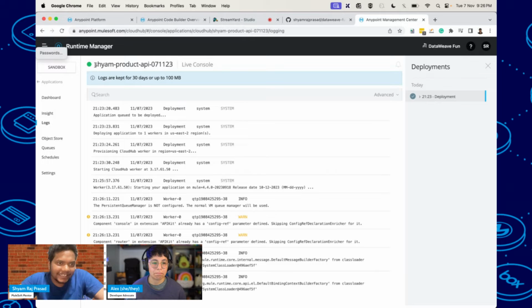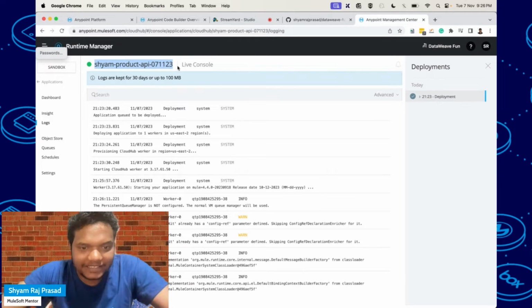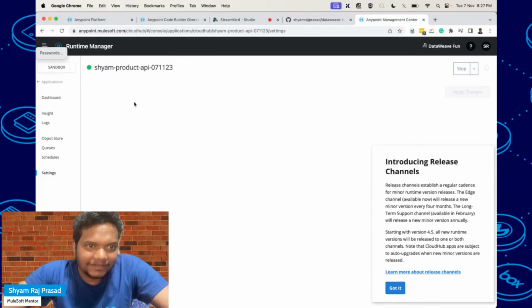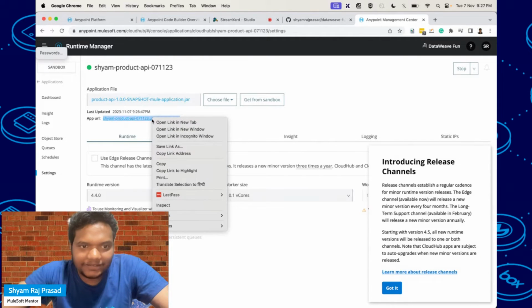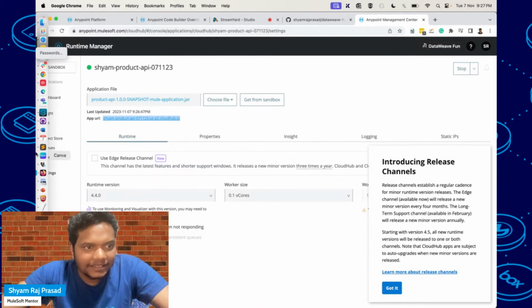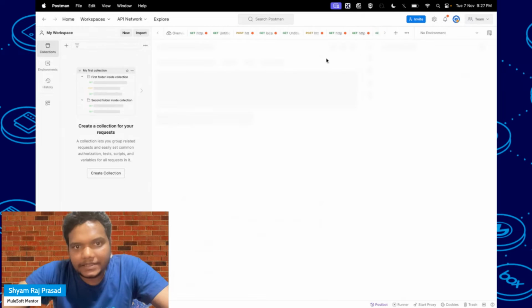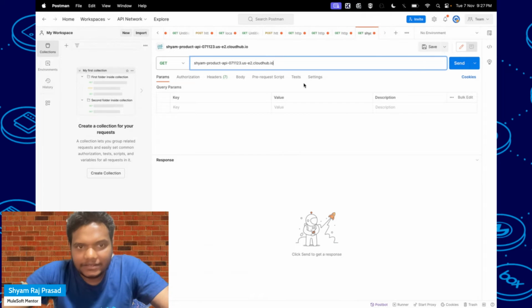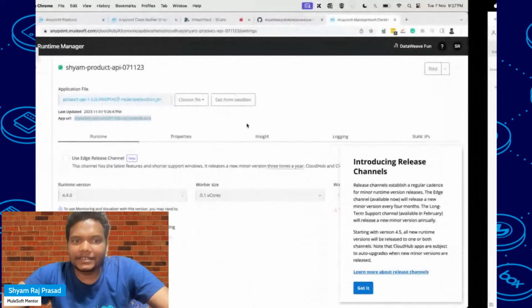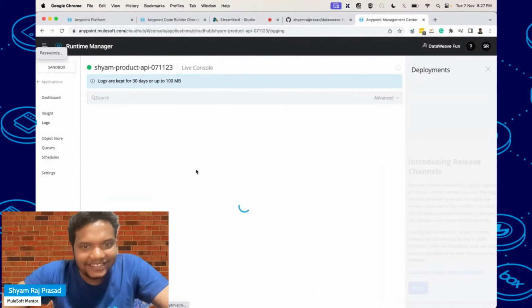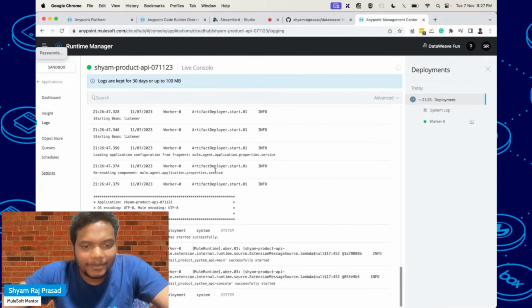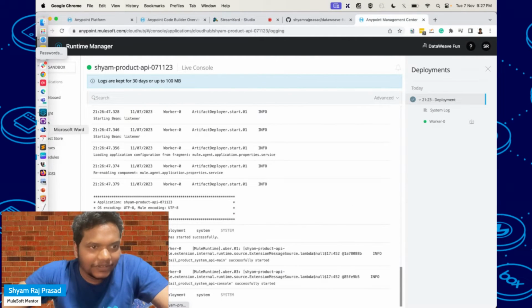So here you can see this deployment got successful, and you can access the same endpoint. Go to that, get the URL, and then you can try to access that in Postman. Then we have the API categories, and we can try it, and that will work, I'm sure. And even the other property you can pass it. So this is one of the things.